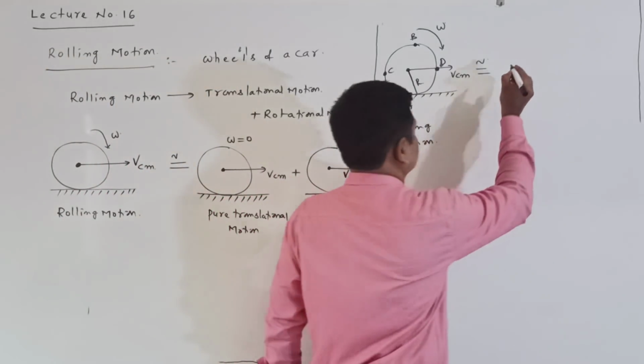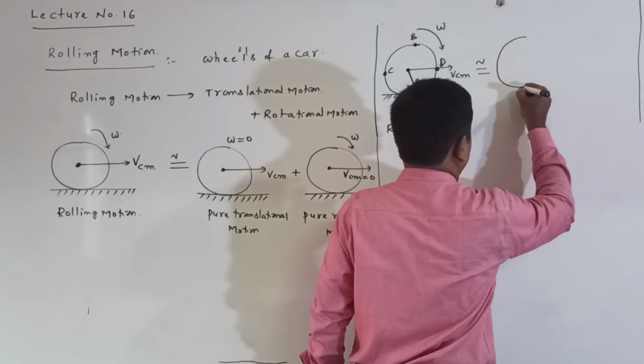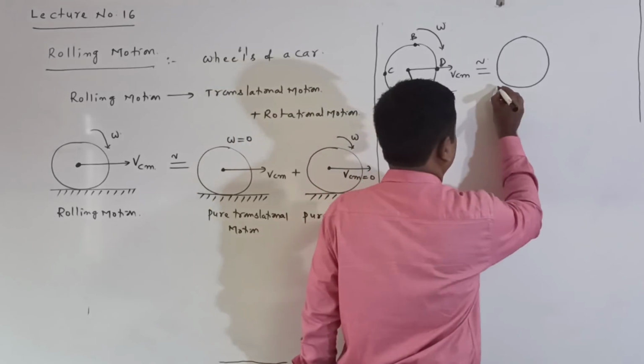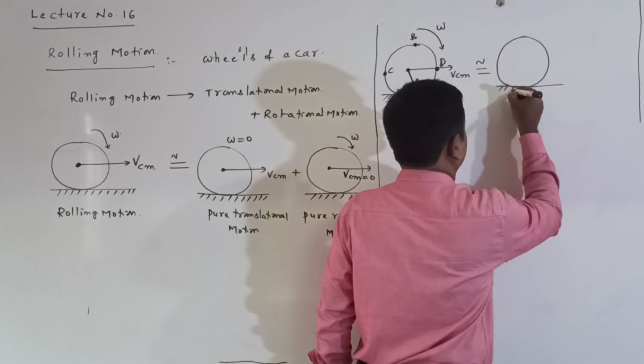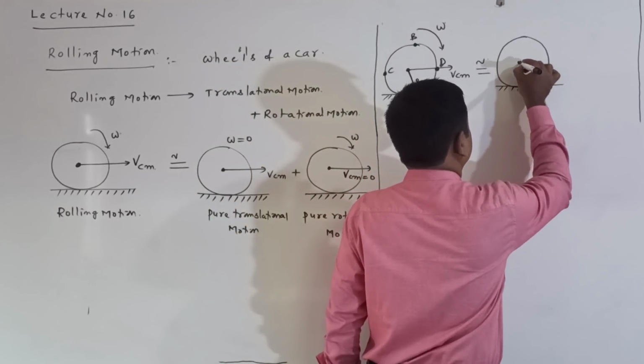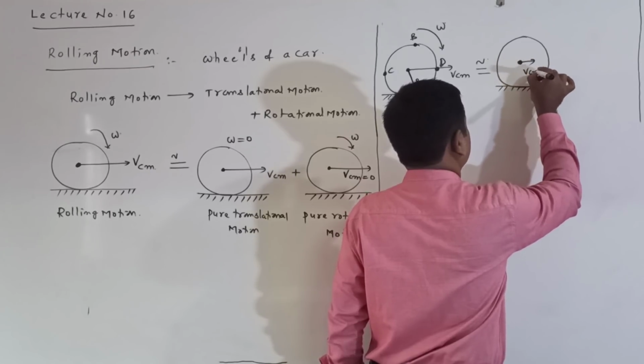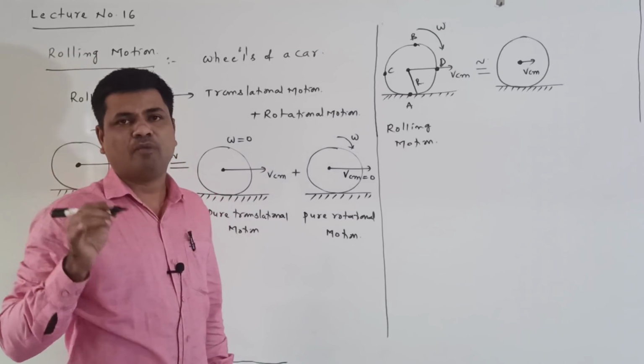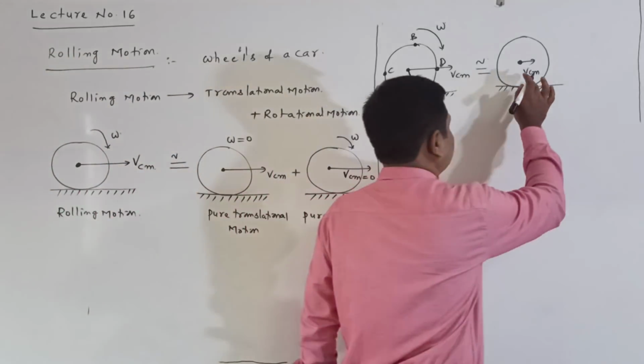First I consider the translational motion. When considering the translational motion, the velocity of center of mass we know is Vcm. Every particle in the disc or body moves with the same velocity Vcm.